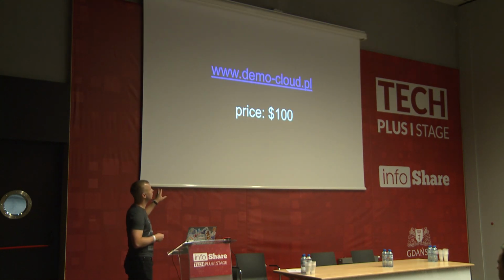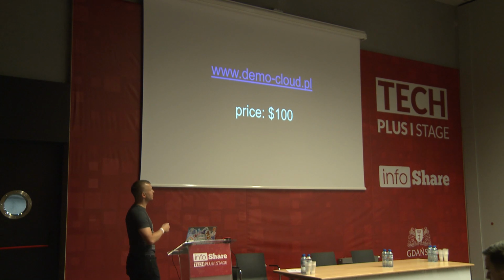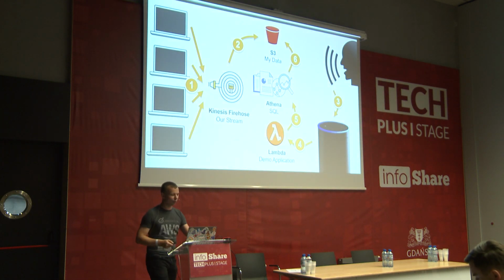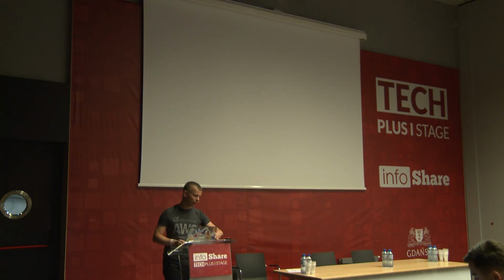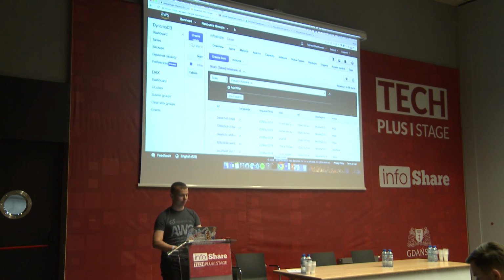So this is the application, and it's accessible under this page. It's not working because we need to build it, but you can access it. The thing here is that the person who clicks the most will win a prize of $100 for AWS. Okay, so let's try to build it. We have only 15 minutes, so let's build it.